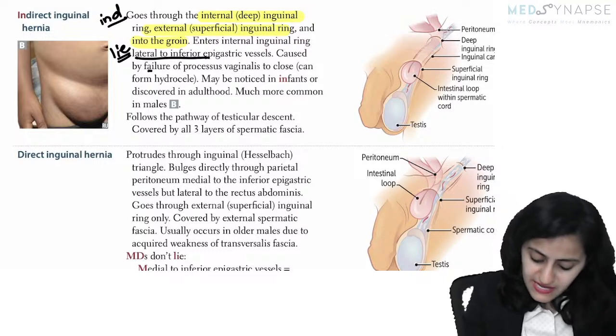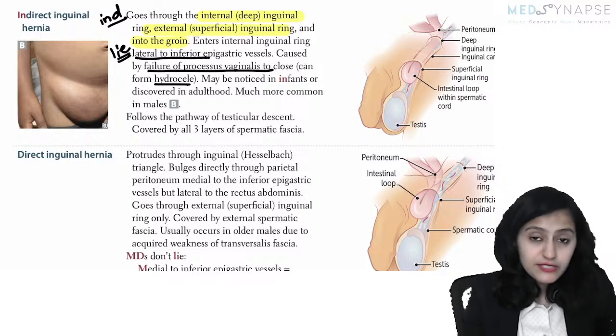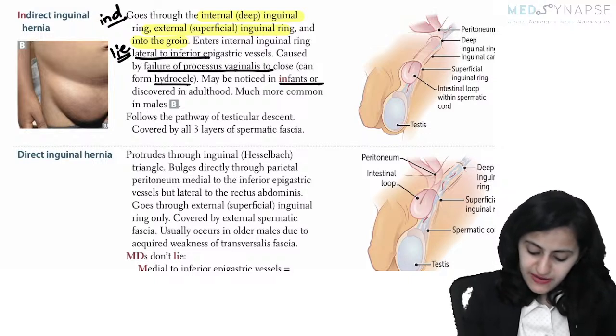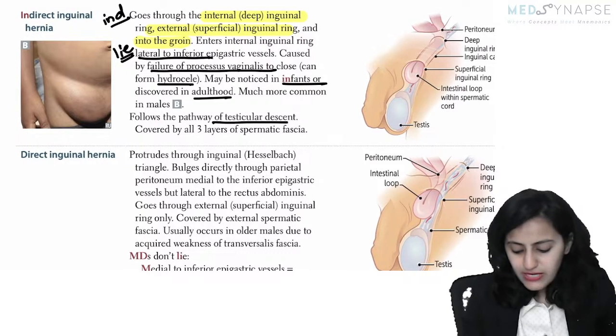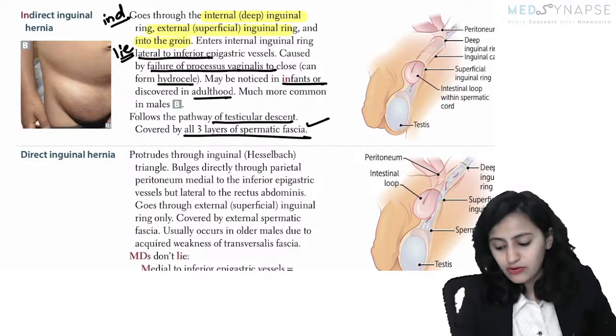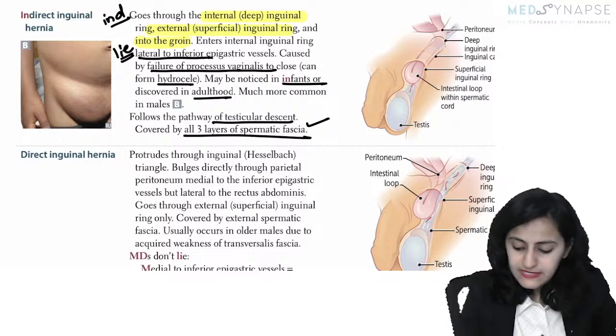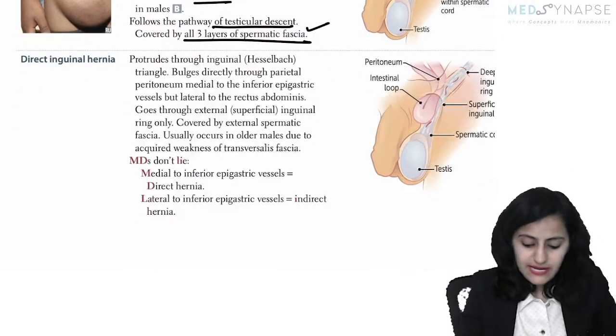Okay. There is failure of processus vaginalis to close. So it can lead to hydrocele also. Okay. So infants, young adulthood is when you will have this. And it is following the pathway of testicular descent. So it is covered by all the 3 layers of spermatic fascia. Okay. So it comes from the deep and superficial and it goes into the scrotal sac.